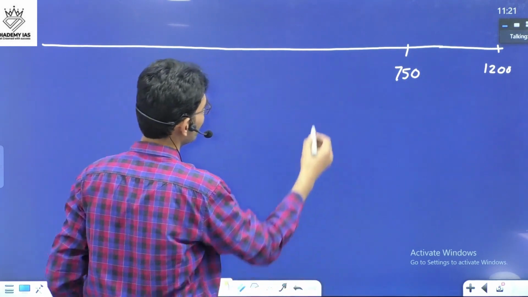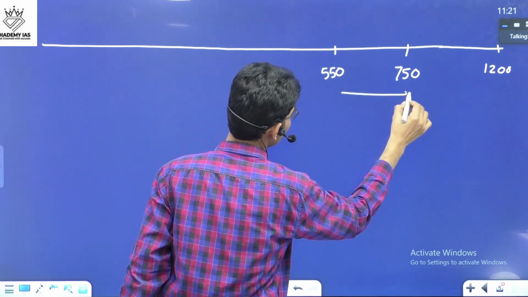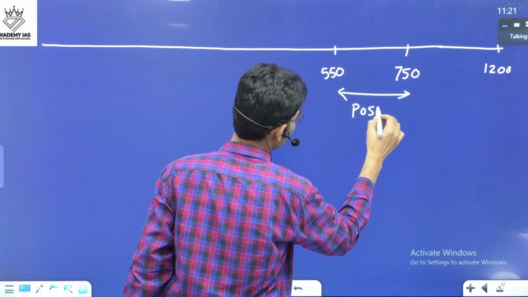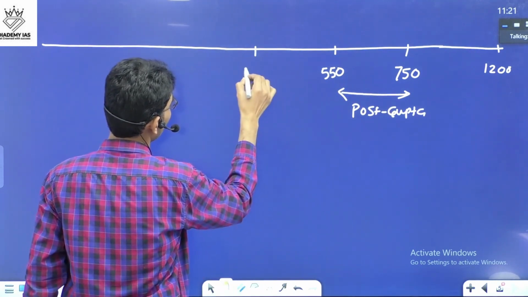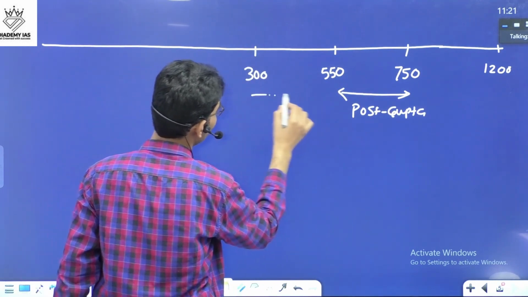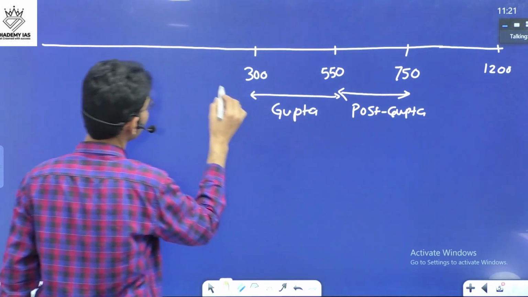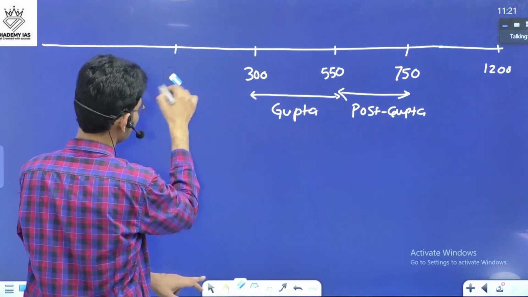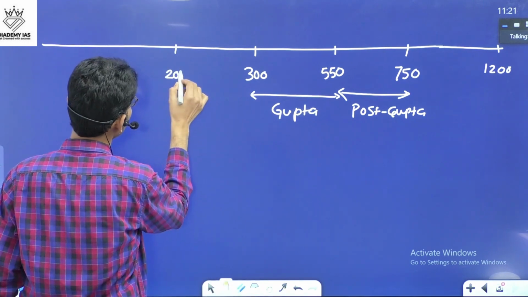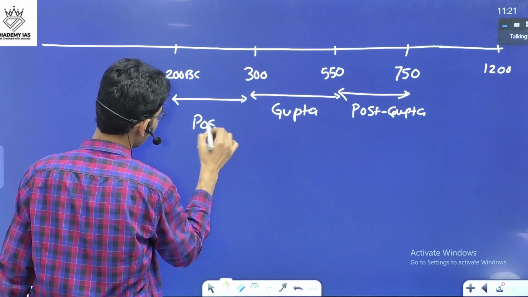Before this, this is the post-Gupta time period. Now from 300 to 500, you can consider the Gupta time period. (200 BC to 300 AD, post-Mauryan).